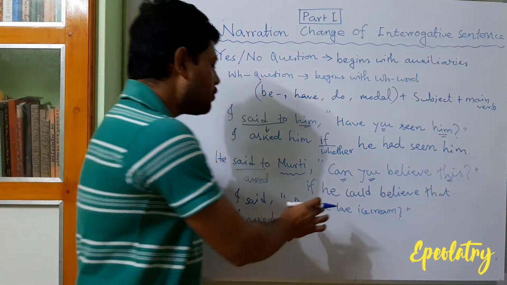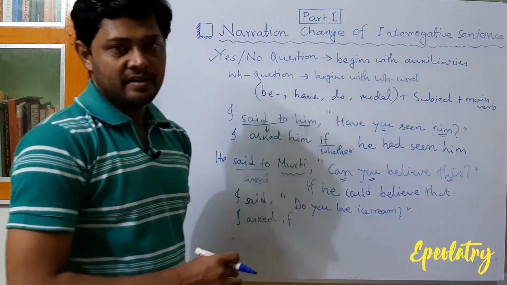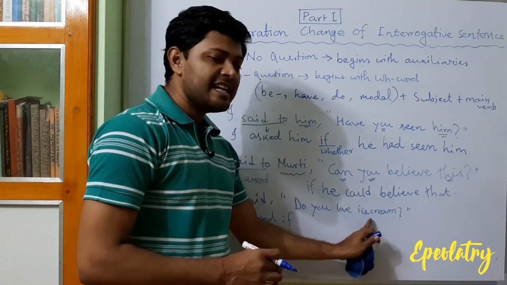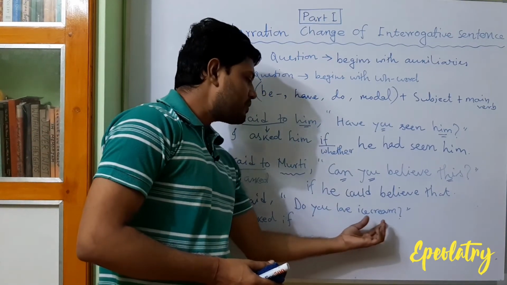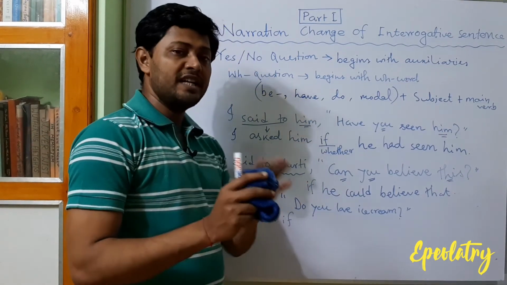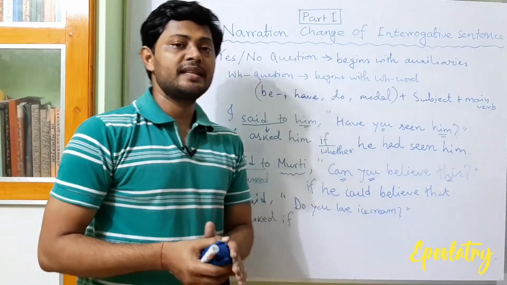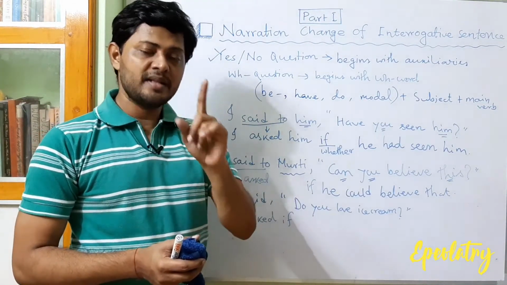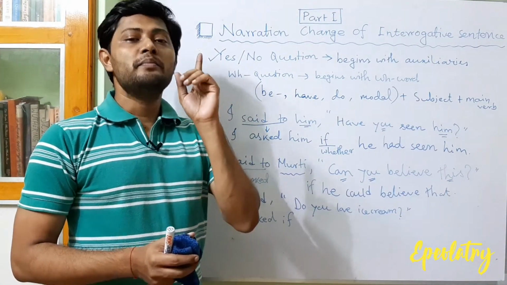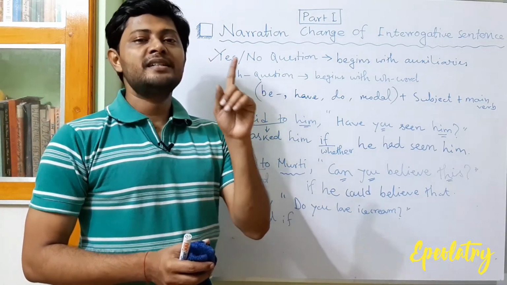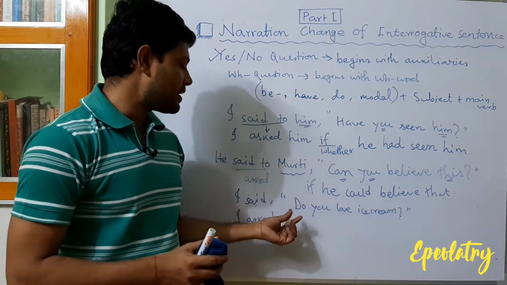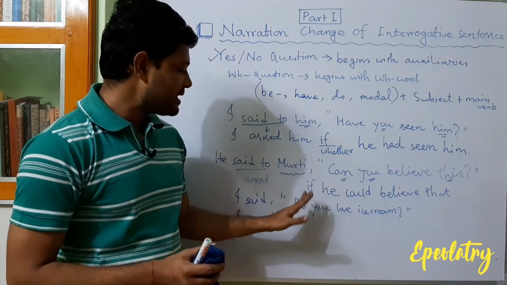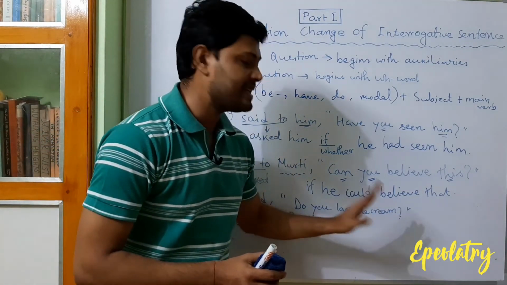Then "do you love ice cream?" It's a yes-no question. So when you find this kind of question which begins with do, did, or does, remember one thing: if it is do or does, that means the sentence is in present indefinite tense, and in that case you have to simply forget about "do".